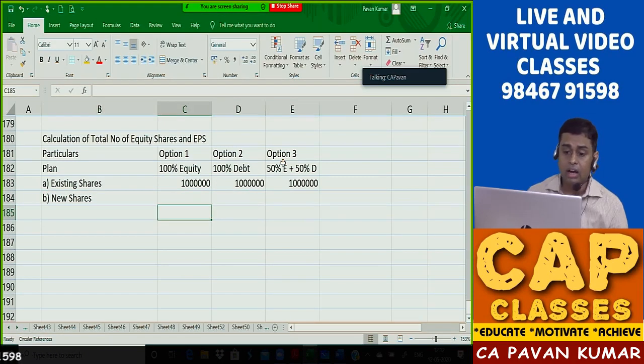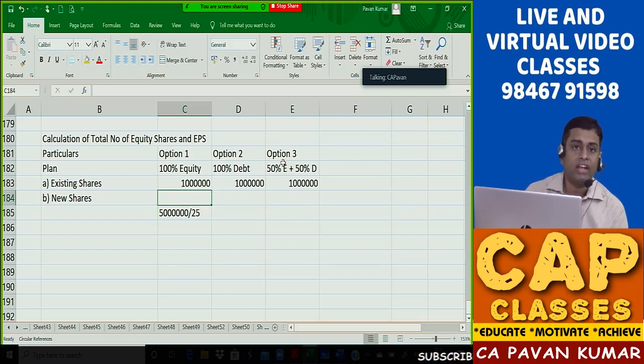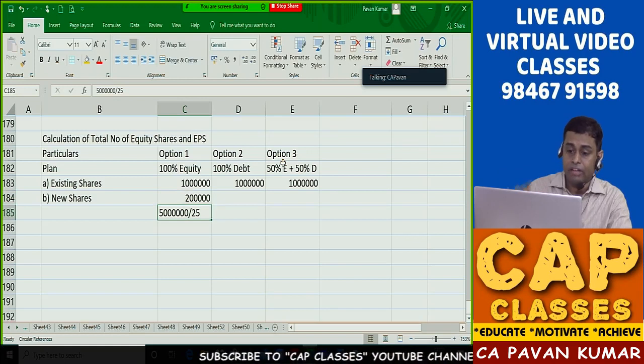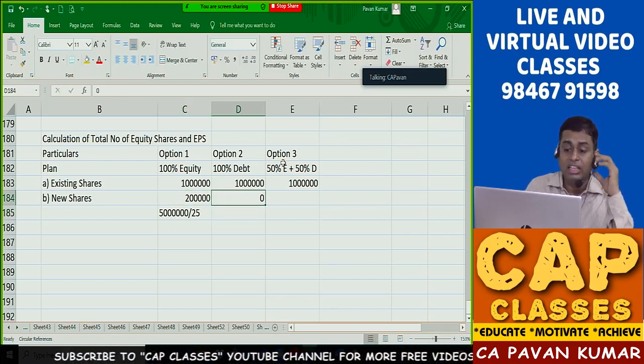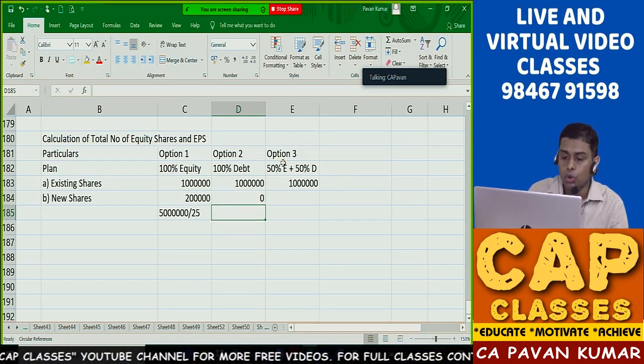Okay, now here you want 50 lakhs divided by issue price 25. So 2 lakh new shares are coming. Here 0 new shares will come. Why? This is the debt option. You are issuing 16% debentures, so no new shares will come.